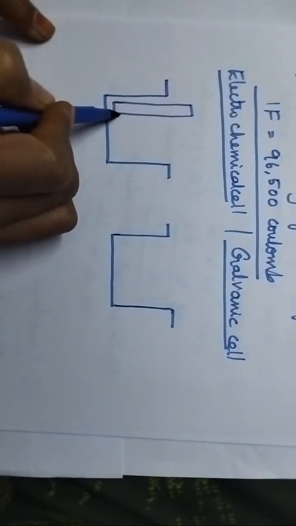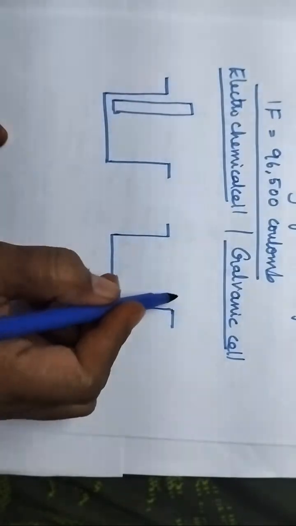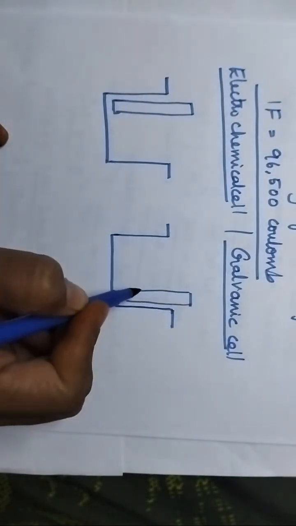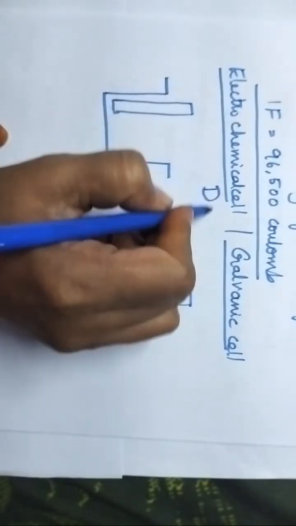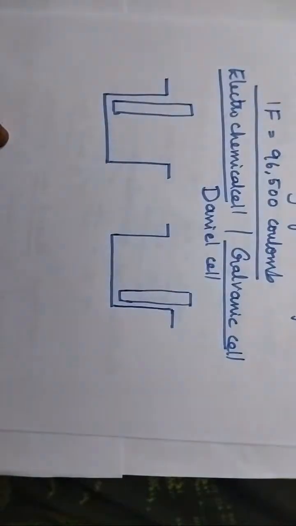And in the case of galvanic cell, anode is made up of... You try to share the answer. Here the Daniell cell is a good example for a galvanic cell.